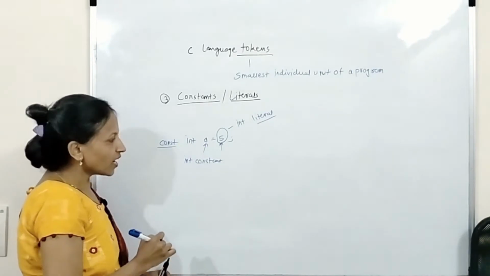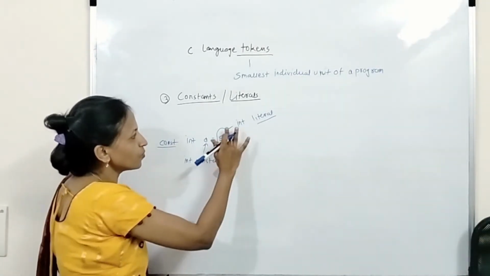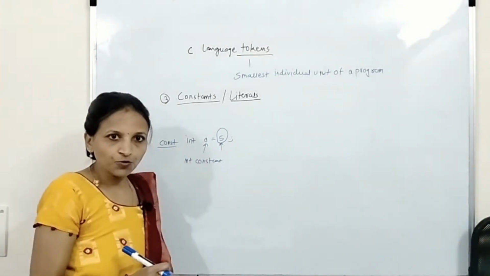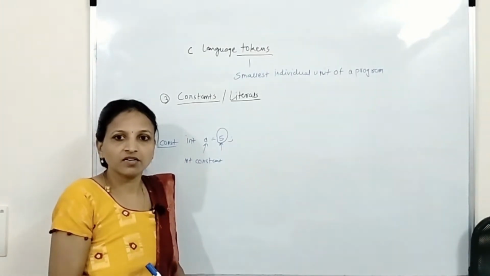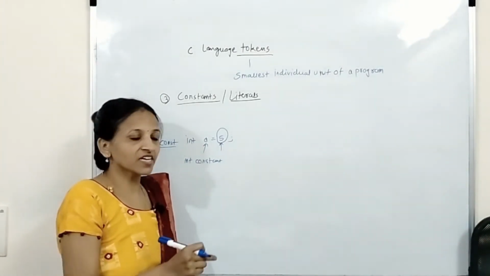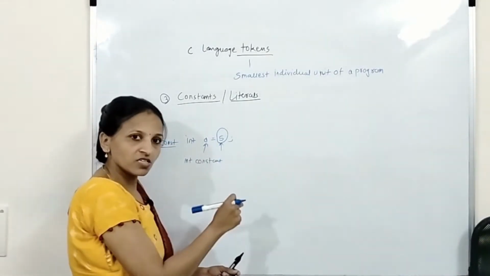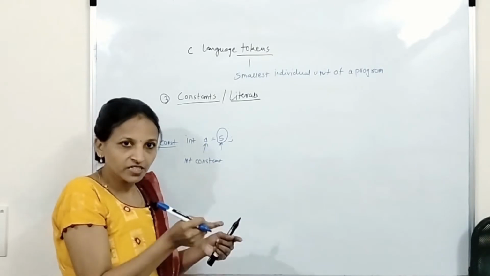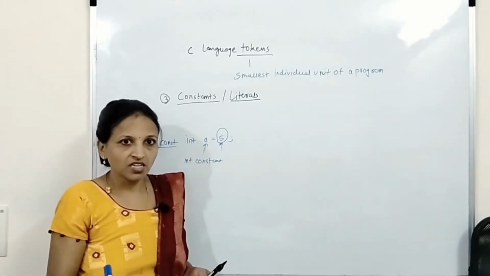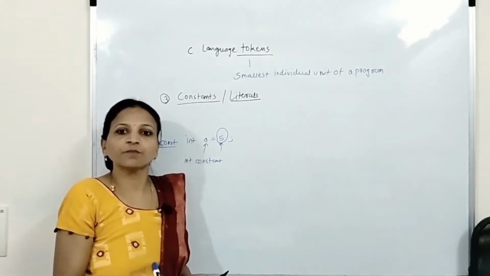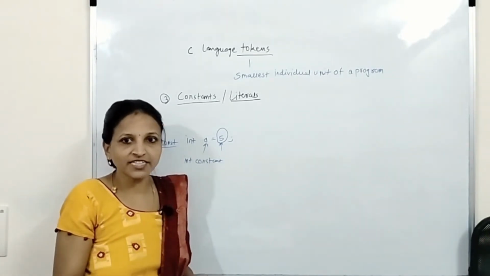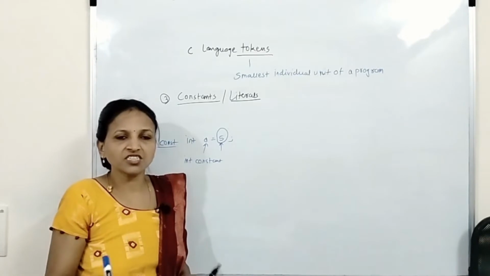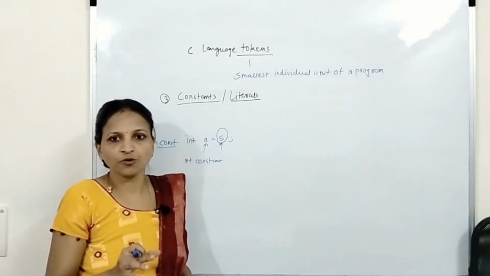And this 5 is what? It is a fixed value. It is a whole number. That's why it is again called an integer constant or integer literal. Now what is the difference between constant and literal? Actually, both serve the same purpose. The value will not change throughout the program. Interchangeably, both names are used in C programming.